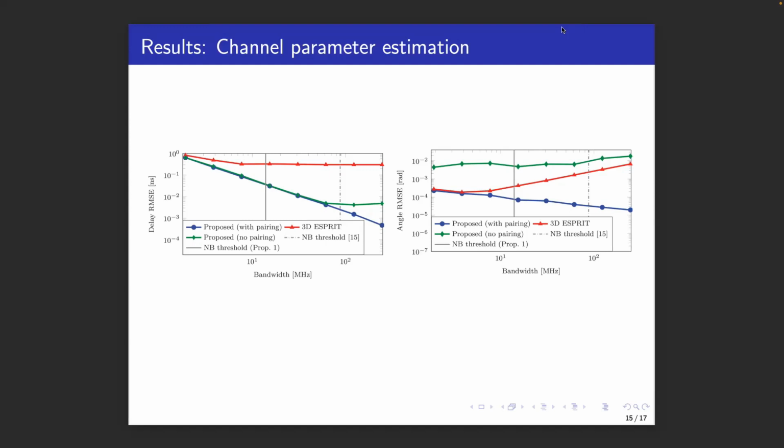In terms of angle estimation, the 3D ESPRIT is severely affected by the wideband effect. The proposed method without pairing leads to poor results due to the path reordering. When we apply the k-means clustering, again, much better performance can be attained. The vertical lines in both figures represent the thresholds where we transition from the narrowband to the wideband regime. This indicates that with the proposed threshold, the wideband effect kicks in at lower bandwidth than conventionally believed. This means that the wideband effect should be more generally considered, even at moderate bandwidths.